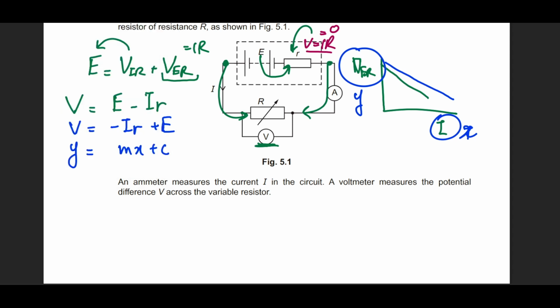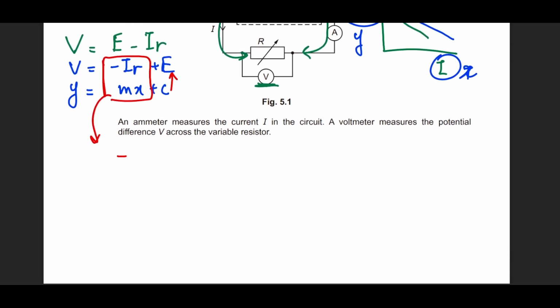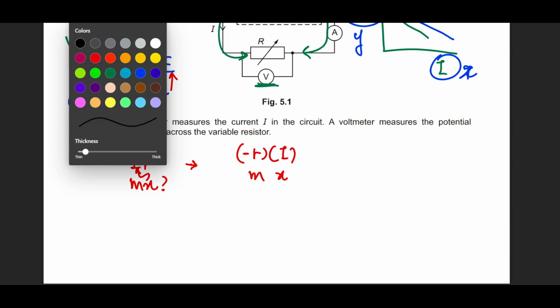I realize that the y-intercept is the battery's EMF, so I'm not concerned with that. Let's carry this further. I have said that this is negative Ir and this has to be compared with mx. What have I drawn on the x-axis? Current is drawn on the x-axis. So negative r multiplied by current is mx.